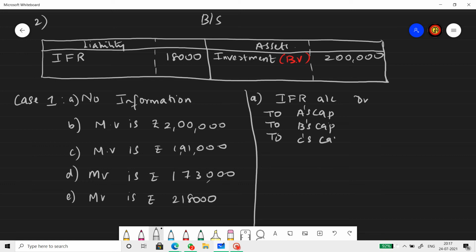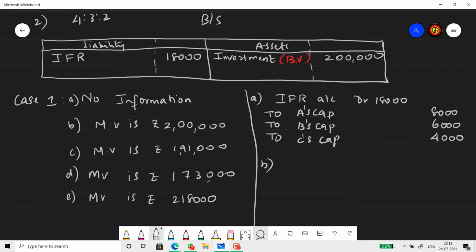Again in OPSR. Let's assume OPSR is 4:3:2, just like the previous case question. So I'm going to distribute 18,000 in OPSR of 4:3:2. A will get 8,000, B will get 6,000, and C will get 4,000. This is when there is no information about any market fluctuation.